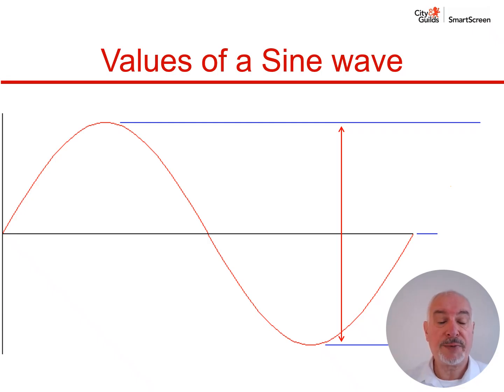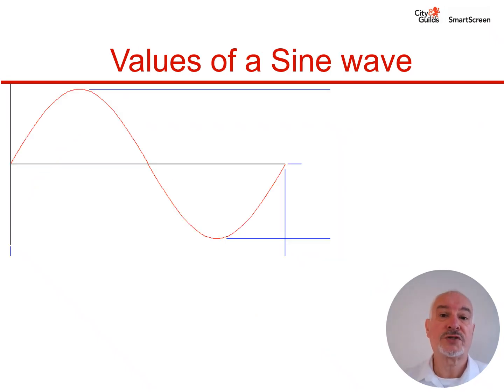Now we're going to identify this value. It's between the peak at the top of the waveform and then the peak at the bottom of the waveform, and it's not a very imaginative name. We call it the peak to peak voltage because it simply is the measurement between one peak and the other peak. It's peak to peak voltage. So far we've looked at values on the axis of magnitude, i.e. we've looked at peak on the positive side, peak on the negative side, and the value between the two peaks is called peak to peak.